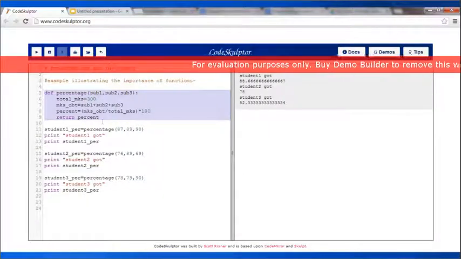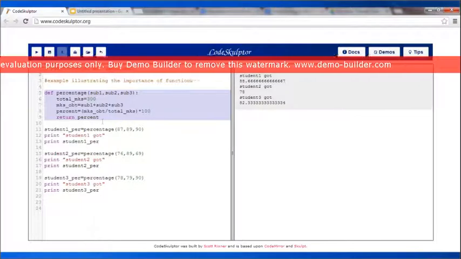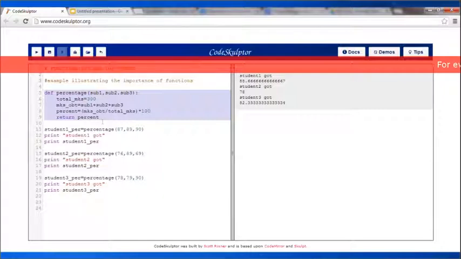It has been highlighted here. Now you can see that in the beginning I have written def. It's a keyword which tells Python that now I'm going to start with the definition of the function. I have given a space after that, and then comes the name of my function, that is percentage. Now the name needs to be something that tells me what this function is going to be about. It should not be any random name. It should just tell you what the function is going to be about.